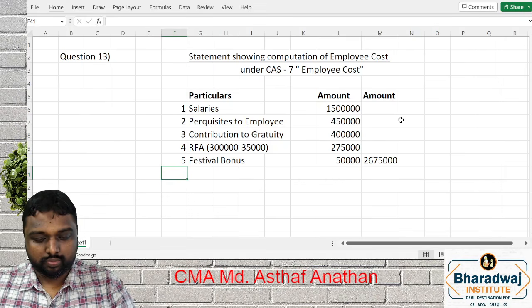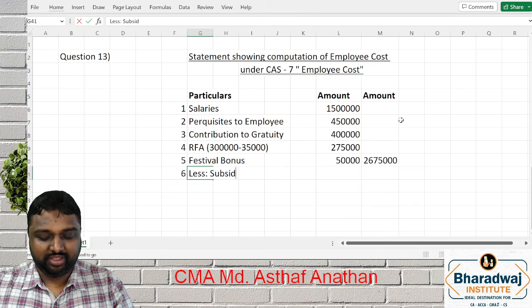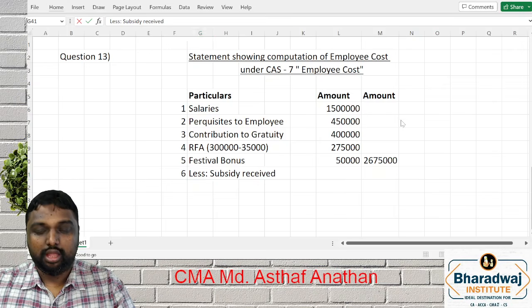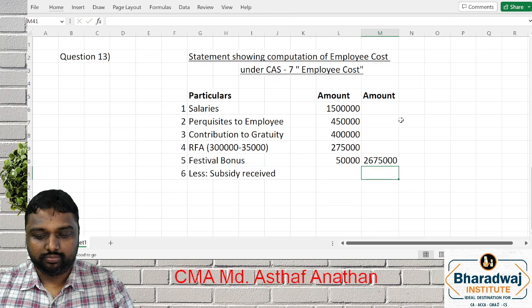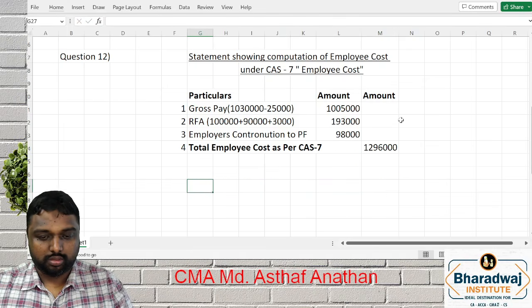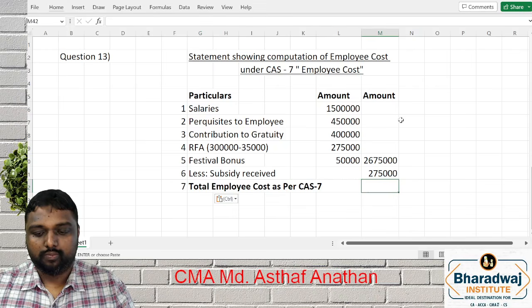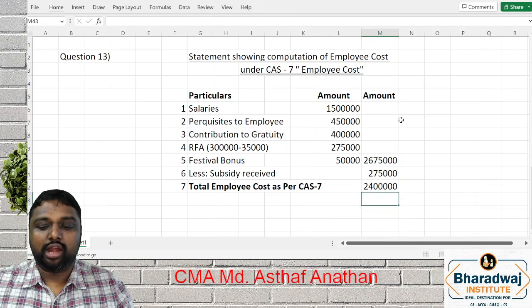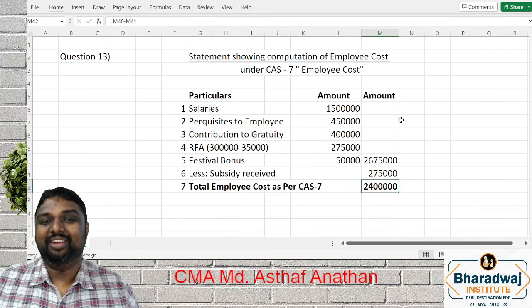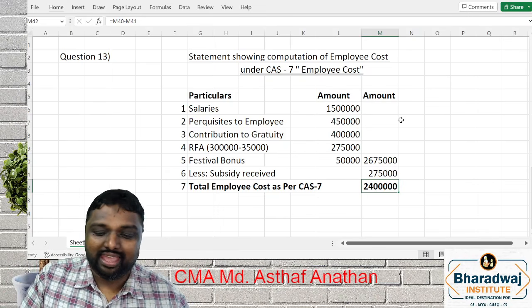Now, what we have to reduce? Subsidy received. We have discussed that. Subsidy we have to reduce. So what is the amount of subsidy? Recoverable amount, if you are already not reduced it, you can reduce. Since I have reduced already, no need of reducing again.